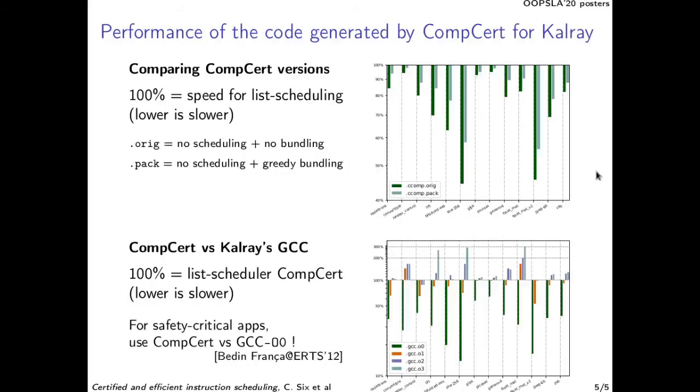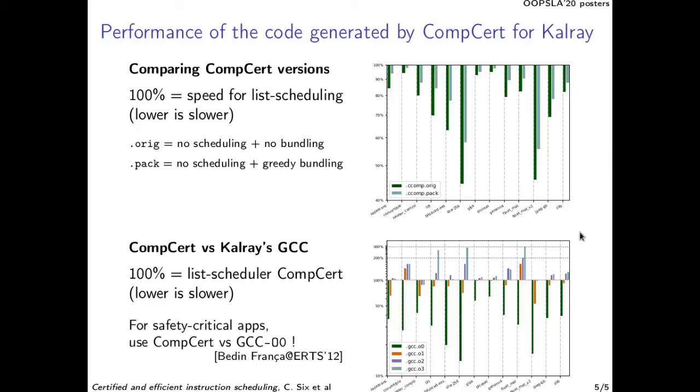Finally, we give some performance comparison. The top chart compares the performance of the original code to the scheduler. Compared to the original version without any scheduling, we gain 40% on average. And compared to a greedy bundler, we gain 20% on average.